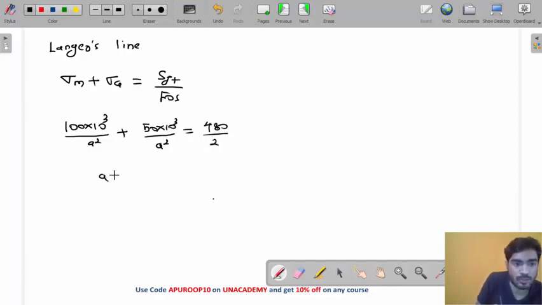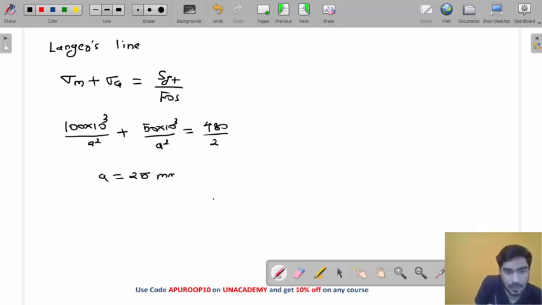So what will be the area, my friend? From this equation, let me calculate it. 150 into 10 to the power 3 divided by 240, root over answer, 25 mm.